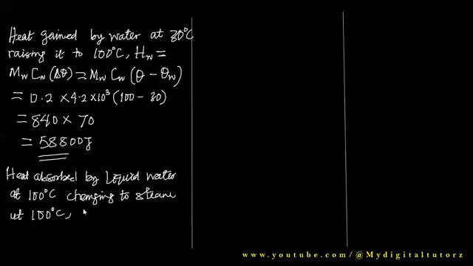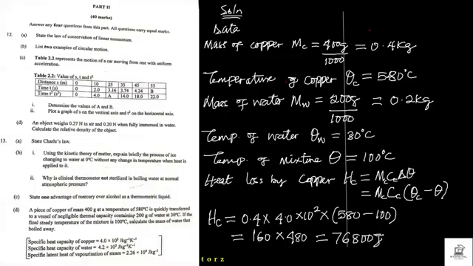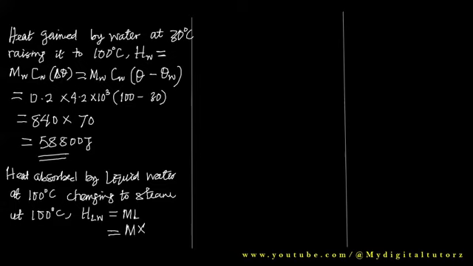So that heat absorbed by liquid water, we call it mass times the specific latent heat of vaporization. So that will be equal to, mass is what we're looking for. That will be mass of the water that boiled away, multiplied by the specific latent heat of vaporization of the steam, which is given to be 2.26 times 10 raised to the power 6.